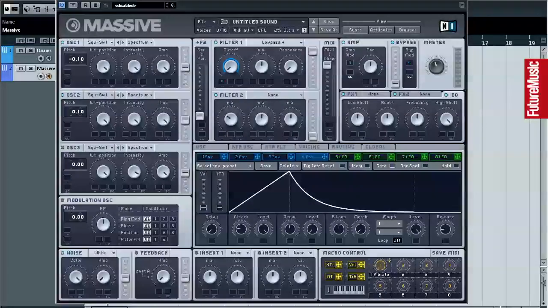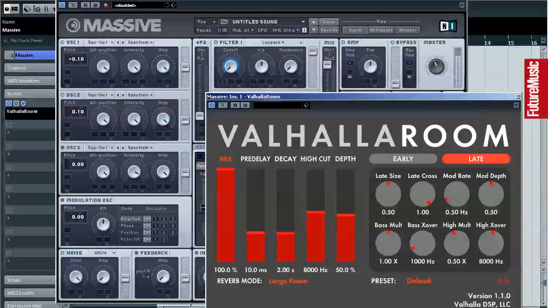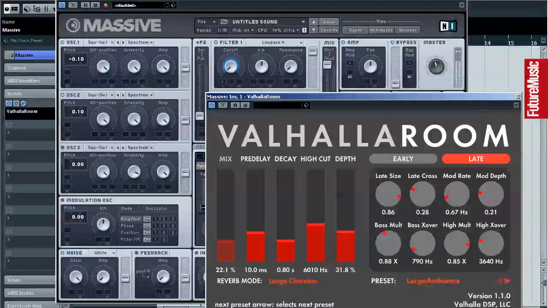On Massive's EQ, we have a high shelf which we can push all the way to the top, and a low shelf which we can reduce some of the mud with, like so. Let's also add a bit of reverb. Definitely don't want so much reverb. We'll reduce the mix a bit and scroll through some presets until we find a nice one.